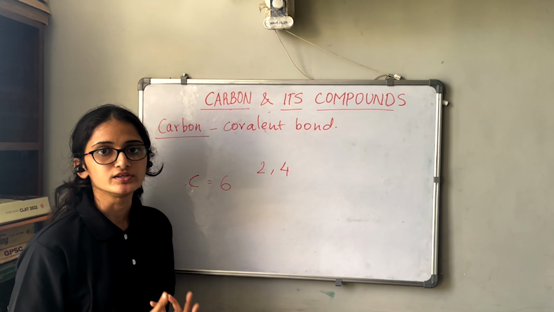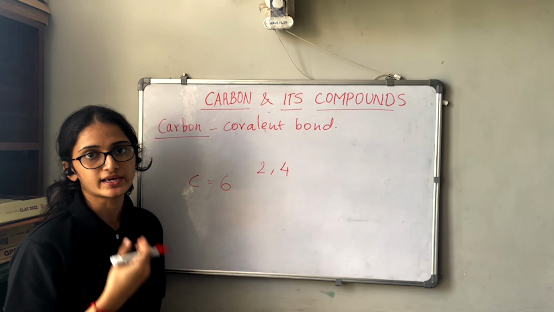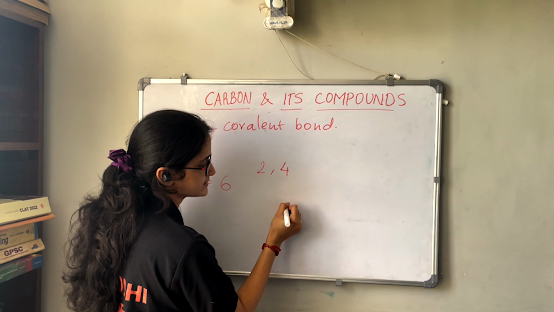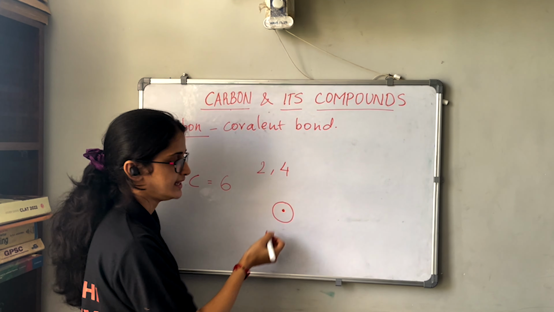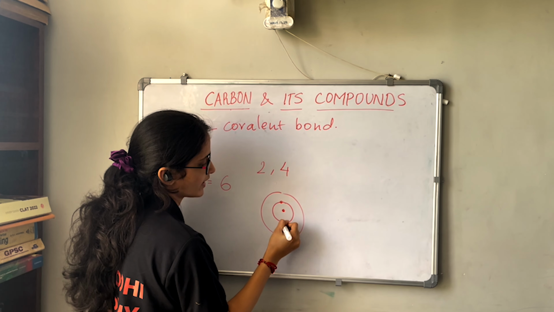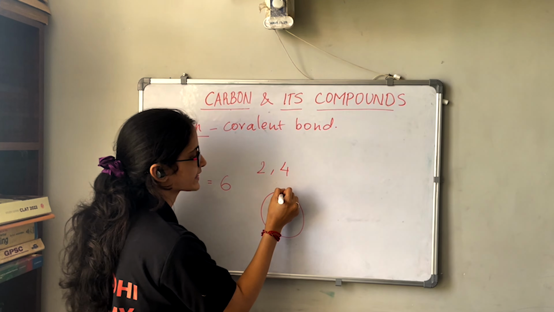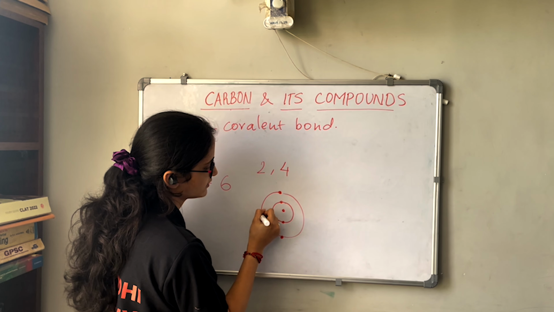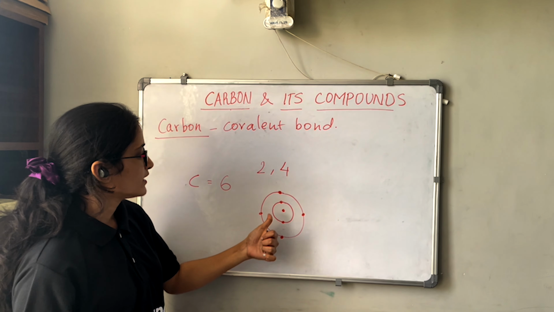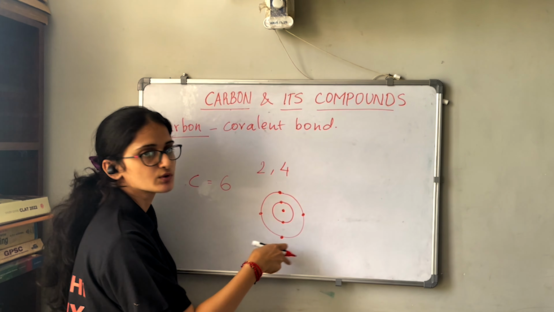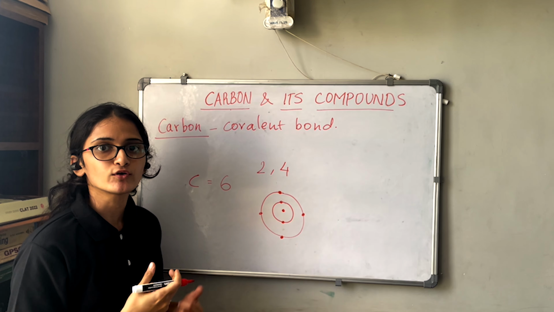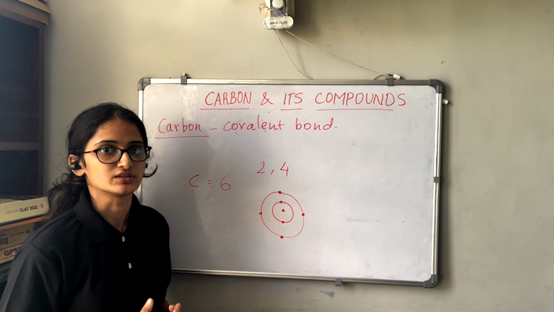So we can write this in the form of shells. For carbon we have this as the nucleus, this is the first shell, this is the second shell. In the first shell we have 2 electrons and in the second shell we have 4 electrons. Now how many more electrons do we need to complete the octet? We need 4 more electrons to complete the octet, or the noble gas configuration.